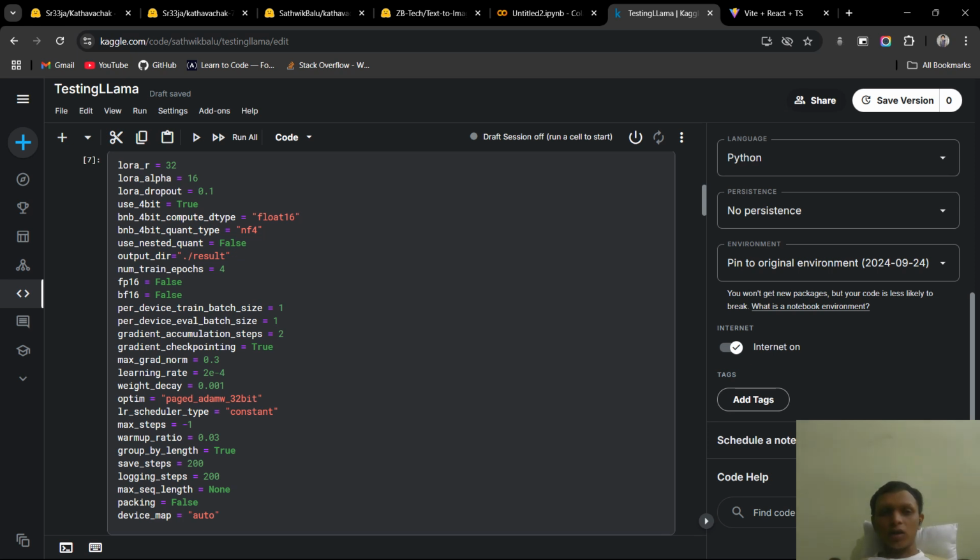LoRA R indicates the rank of our decomposed matrix. If we want our model to learn more complex things, then we need to specify a high rank. LoRA alpha indicates the scaling factor by which we quantize. When we quantize the model, the amount by which the weights need to be divided is the scaling factor. LoRA dropout. Dropout is the percentage of each weight which we remove to overcome overfitting. The other parameters are learning rate, max norm, maximum steps, epochs, and so on.